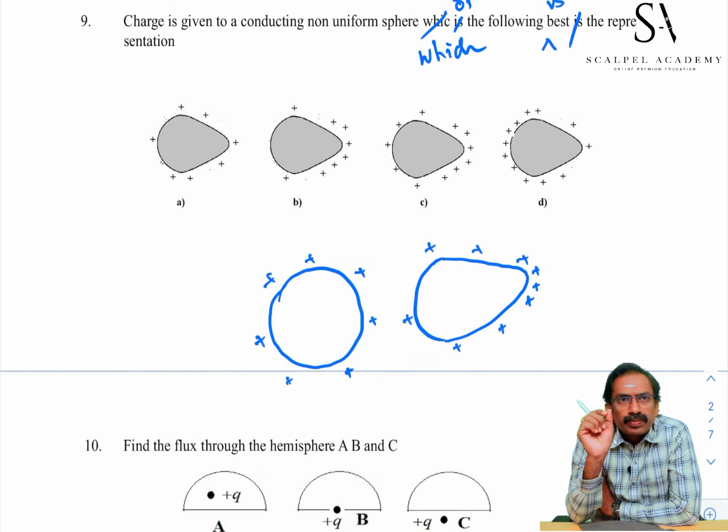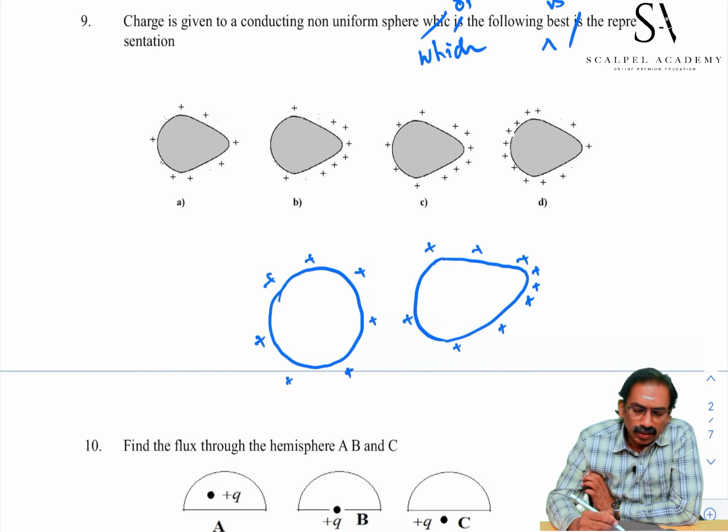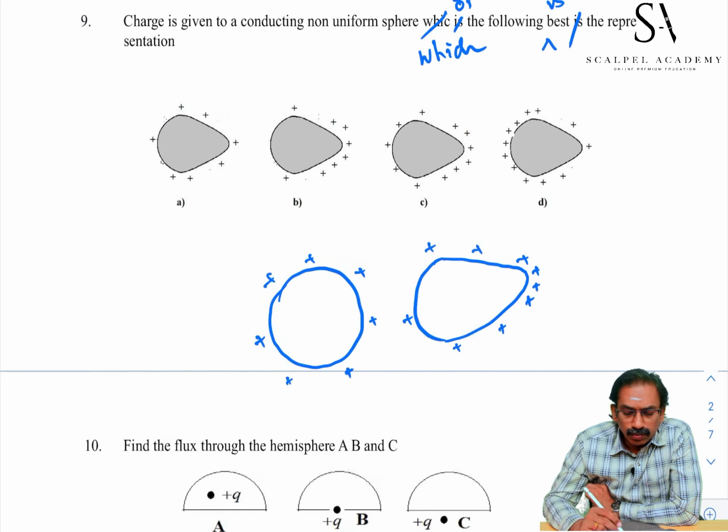More curvature, less radius, sharp end, more charge density. Charge density at a sharper end is more; at a wider end, less curvature, more radius, less charge density. So our best choice is C.